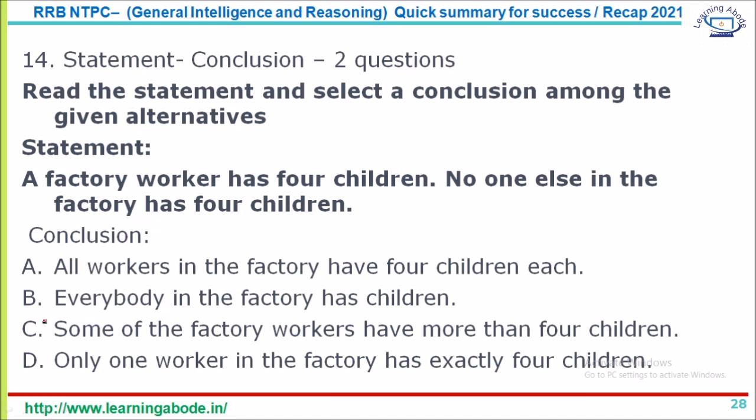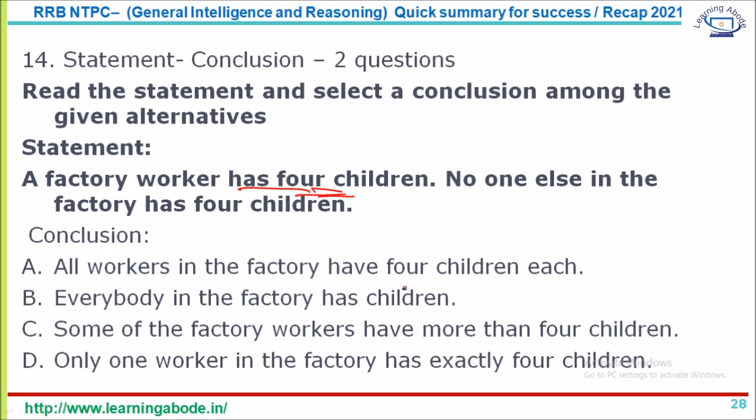And the same statement and conclusion can also be asked like the one you're seeing on the screen, where you have a statement and then four conclusions. Among the four, you have to say which one follows and which one doesn't follow. Now let's look at the statement. The statement says a factory worker has got 4 children and no one else has got 4 children. Let's look at the conclusions.